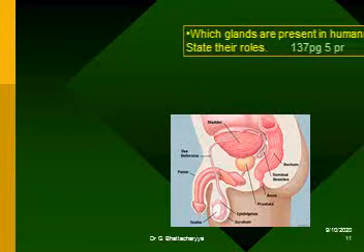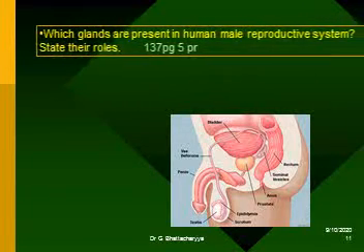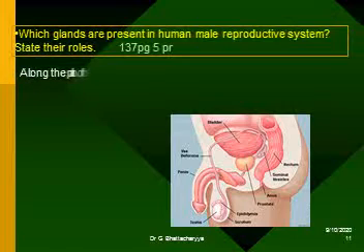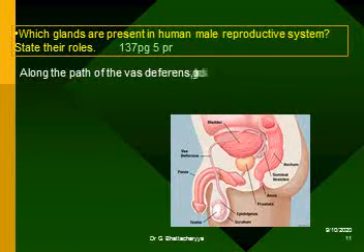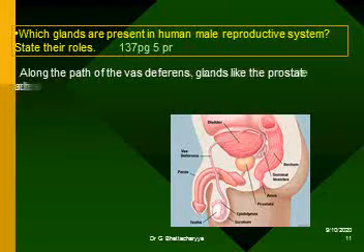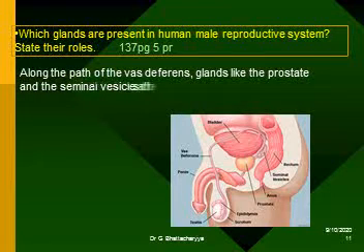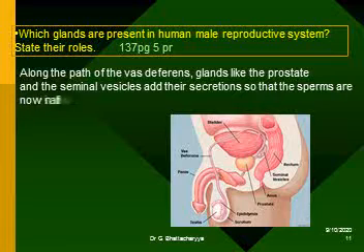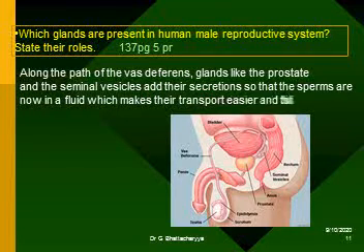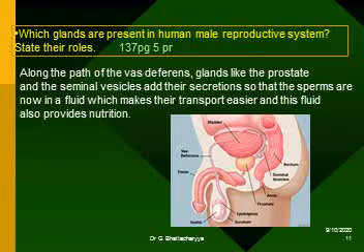Which glands are present in the human male reproductive system? State their roles. Along the path of the vas deferens, glands like the prostate and the seminal vesicles add their secretions so that the sperms are now in a fluid which makes their transport easier, and this fluid also provides the nutrition.